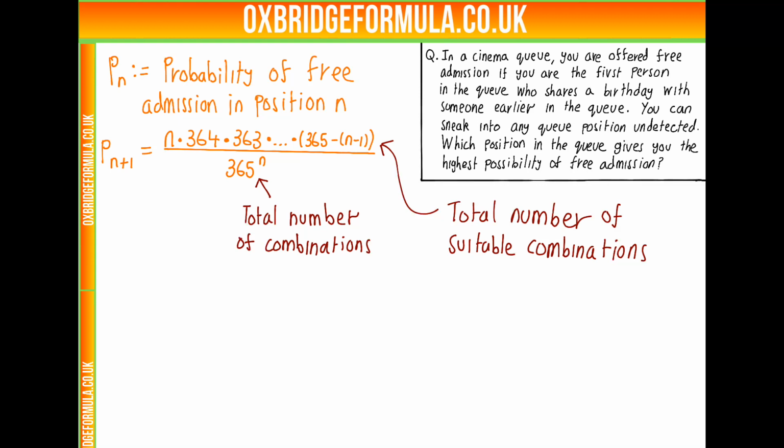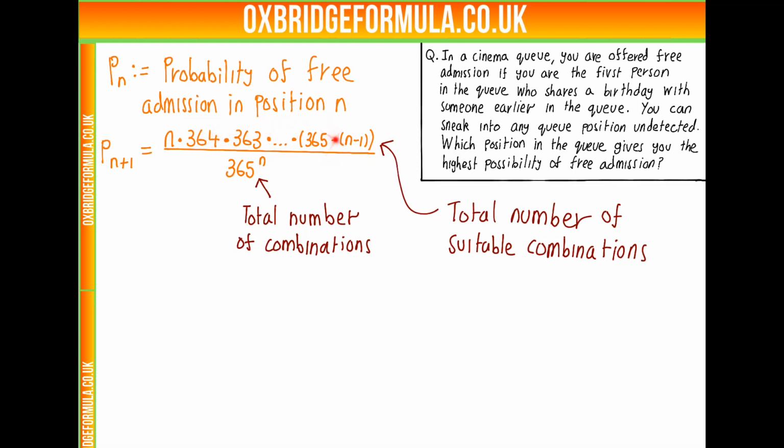We need exactly one person with our birthday in the queue. So let's put them in position 1 arbitrarily. Then person in position 2 can have any of 364 different birthdays, i.e. any birthday except the one in position 1. Then position 3 can have 363, because it's any of the birthdays except the one in position 1 and position 2. And this goes on until the nth person.